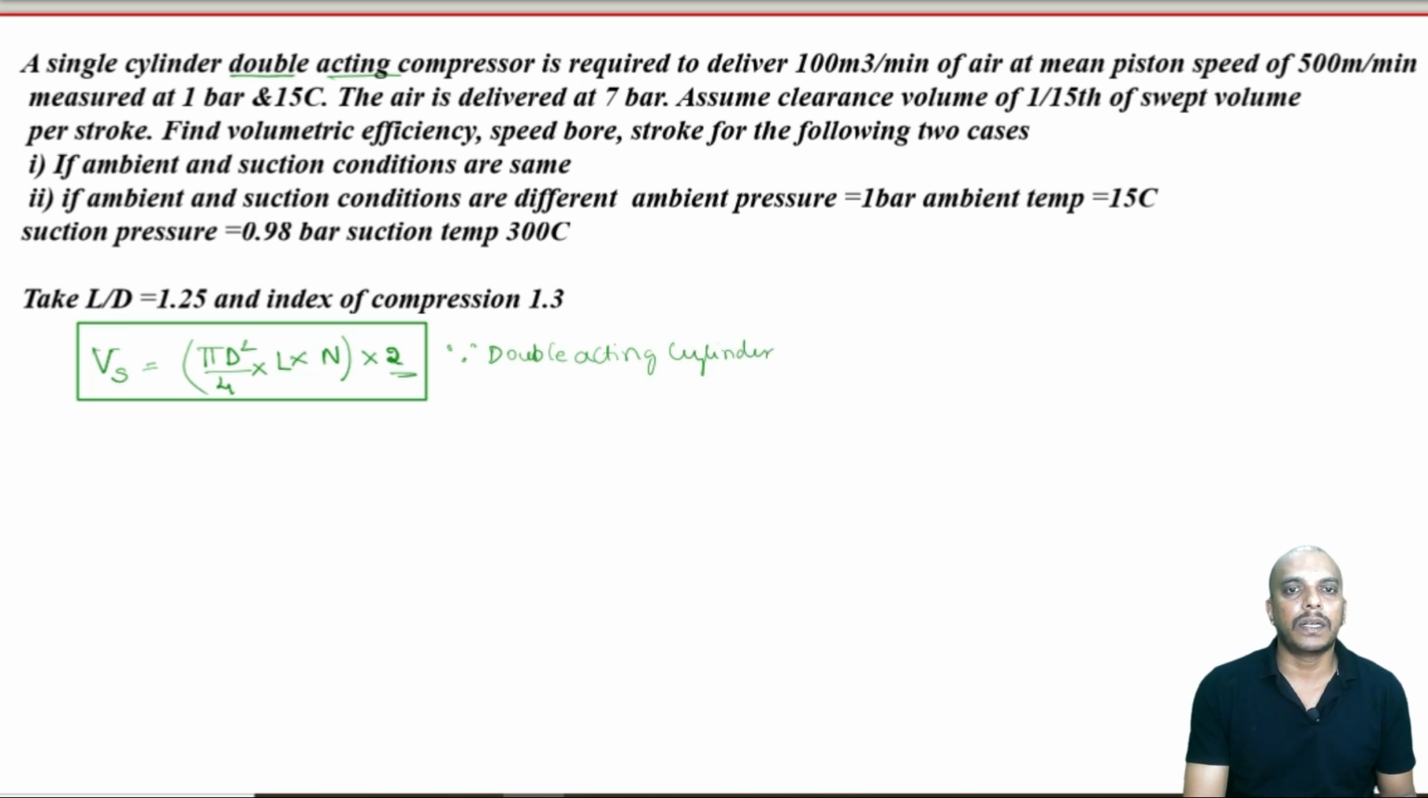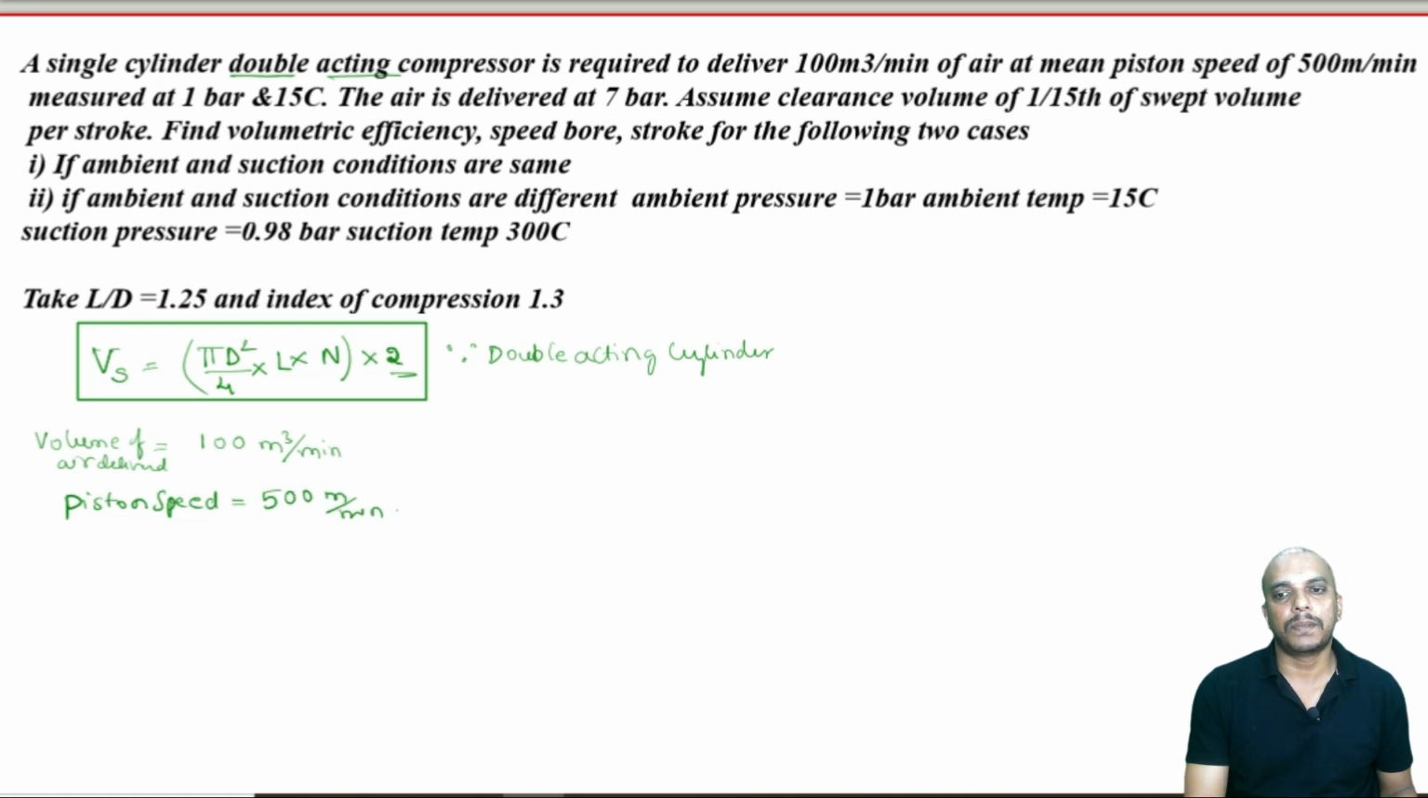It delivers 100 meter cube per minute of air. So the volume of air delivered is 100 meter cube per minute. Okay. Then mean piston speed. Whenever piston speed is given, so piston speed is given as 500 meter per minute.